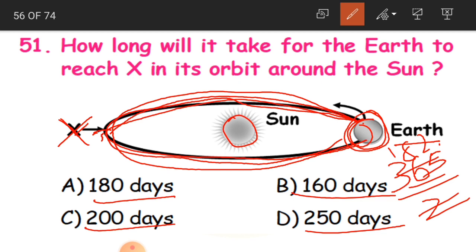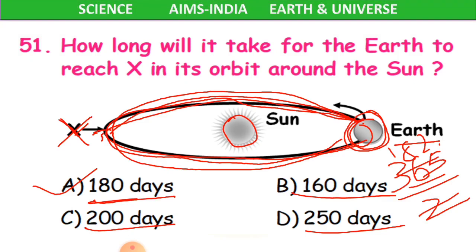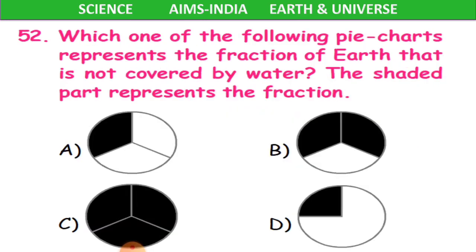But in our options we have 180 days. So A is the correct answer, approximately, only 2 days less. Clear, children? So A is the correct answer for that. Now the 52nd question. Which one of the following pie charts represents the fraction of Earth that is not covered by water? The shaded part represents the fraction.